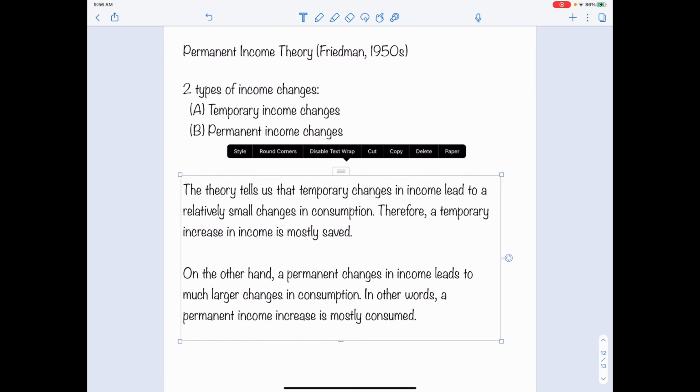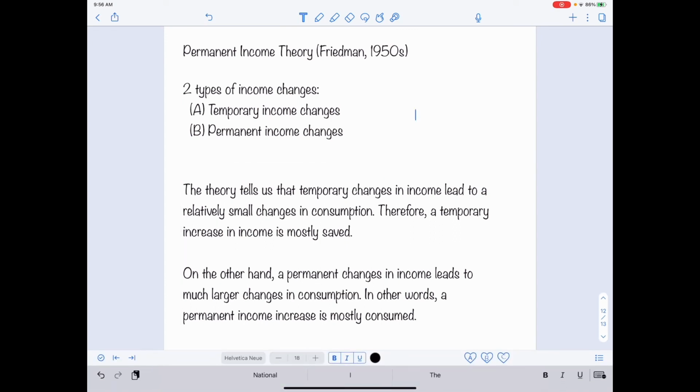So how about if the income change is permanent? How will that affect the consumption and saving decision of an individual? The theory tells us that if it is a permanent change in income, it will lead to a much larger change in consumption, and most of the increase will be consumed instead of saved. So what could that look like?